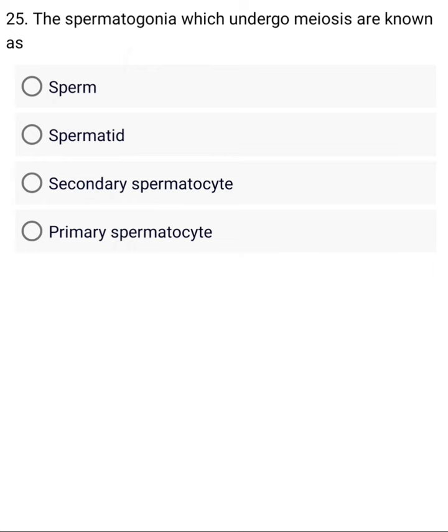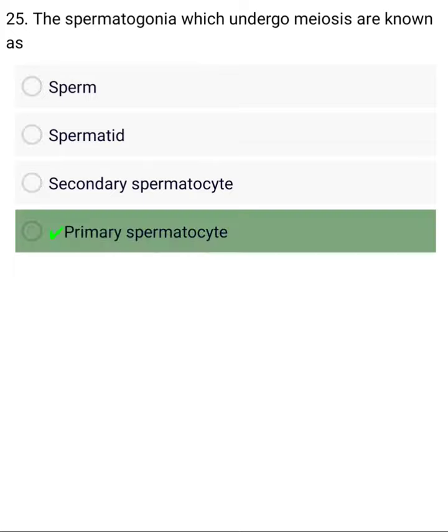Right. The spermatogonia which undergo meiosis are known as. A. Sperm. B. Spermatid. C. Secondary spermatocyte. Right.